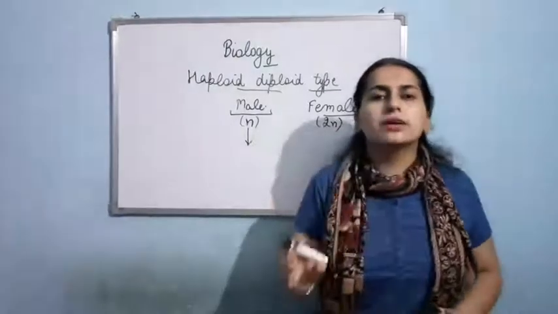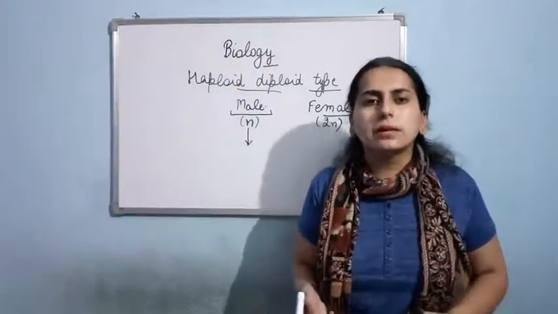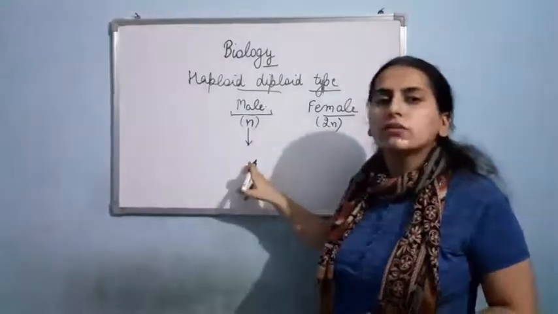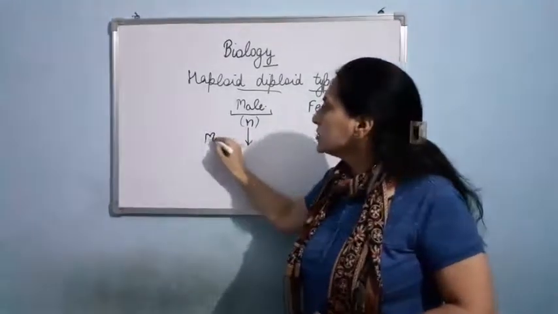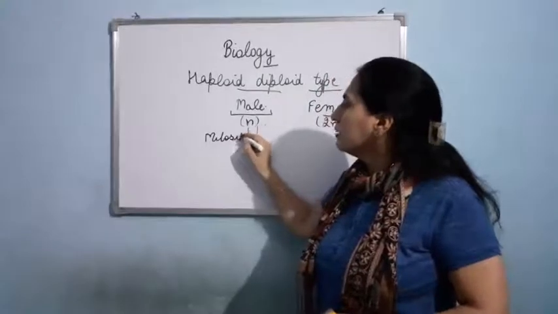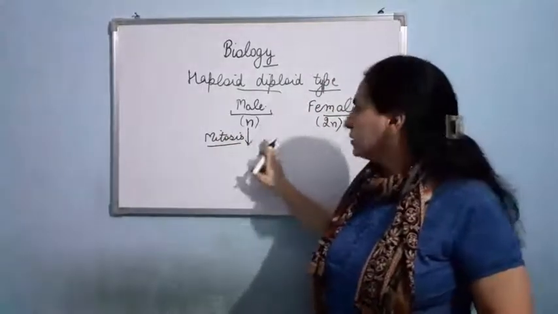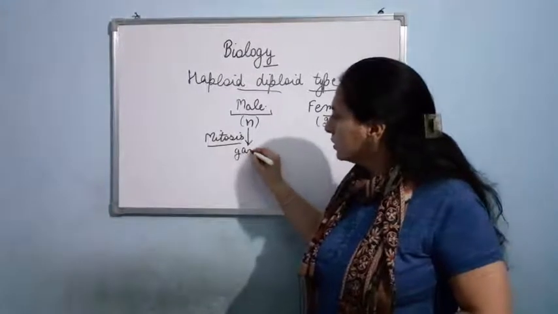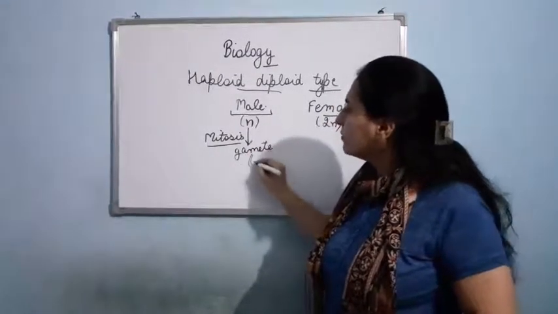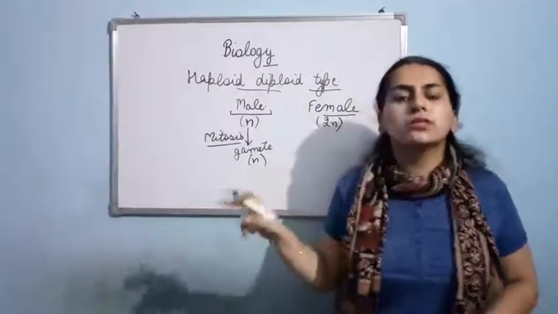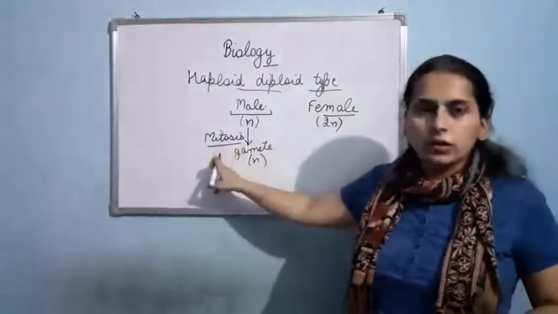Although in gamete formation meiosis usually takes place, from the male, while the formation of gametes, mitosis will occur, there will not be meiosis. Am I clear? So from the male, the gamete will be produced, and this gamete will be having n number of chromosomes as it is being produced by the process of mitosis.